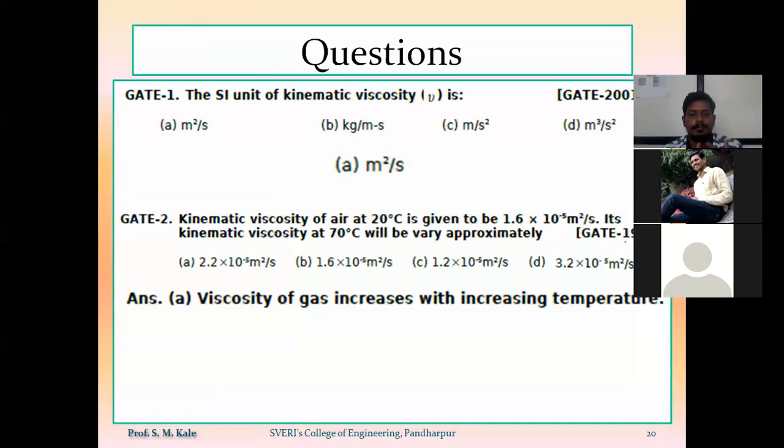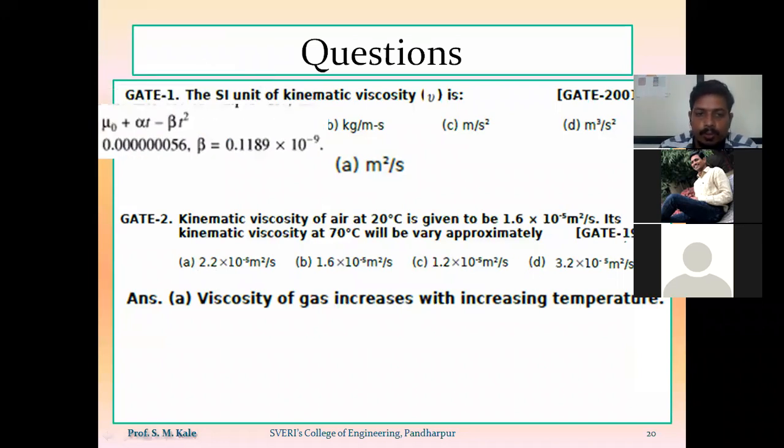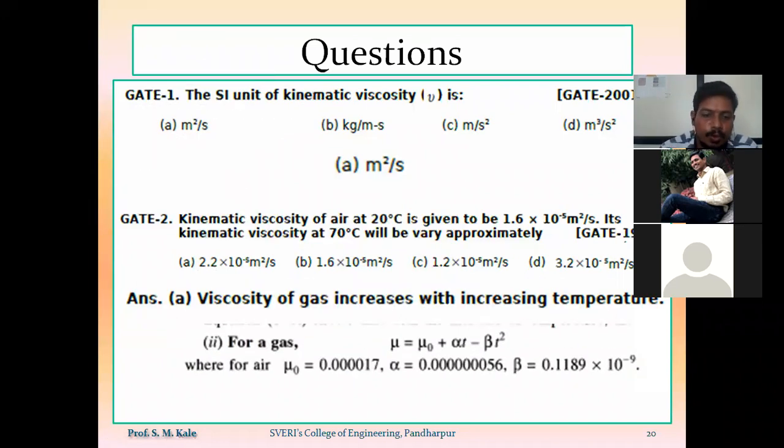Yes, sir. Okay. So the first basic that we know is that viscosity of gas increases with increasing temperature. Now two options may be correct, option A or option D. So here we have to use the formula. Which formula are we going to use? For gas, we know that mu is equal to mu 0 plus alpha t minus beta t square.